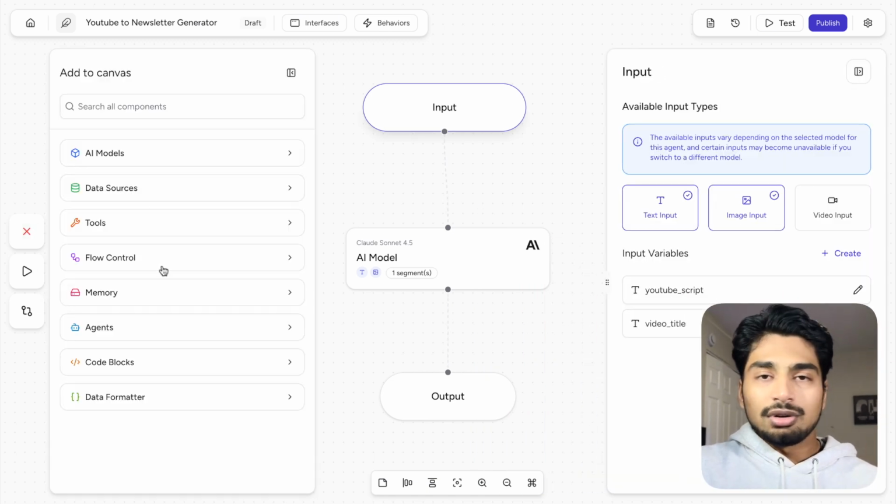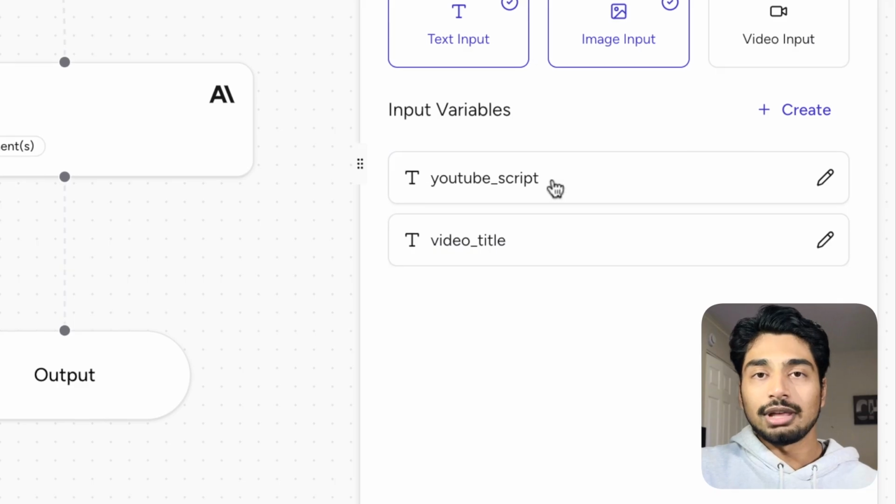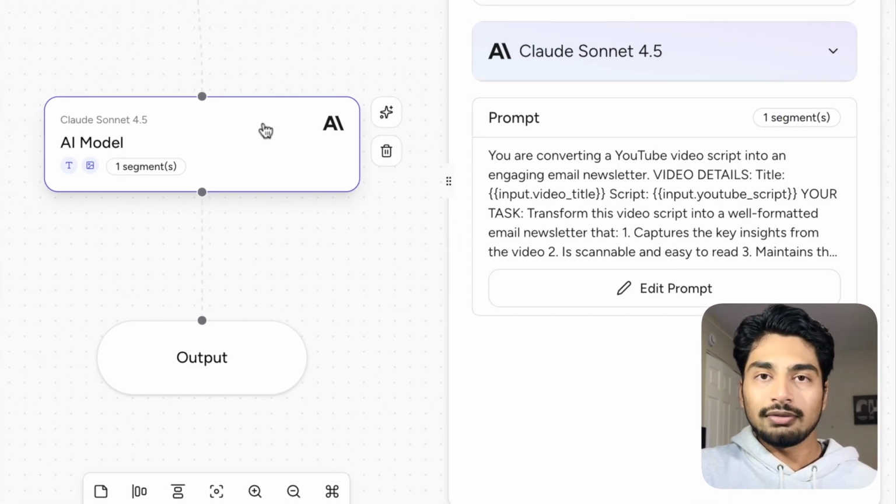So essentially, if you're new to this platform, you could build with all these things here. You could select from the models, data sources, tools, memory, agents. All the standard stuff right there. This is how this agent is going to work. I have 2 variables for the actual build. We're going to pull the YouTube script and the video title. We're going to pass it to Claude 4.5. This is the best model for copywriting, in my opinion. And this is the prompt here.